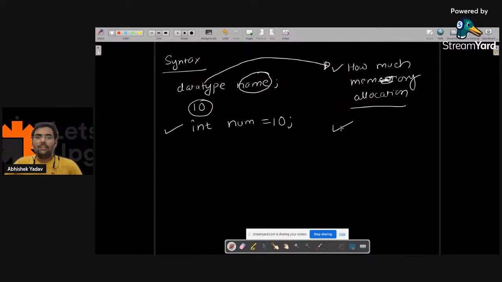In case of integer, it occupies 4 bytes inside the computer memory.